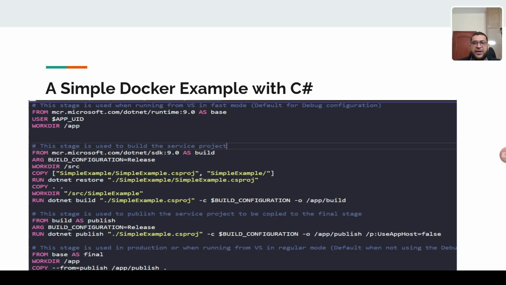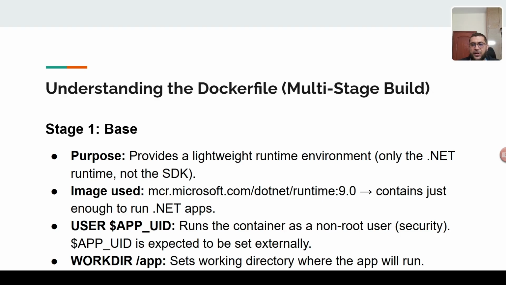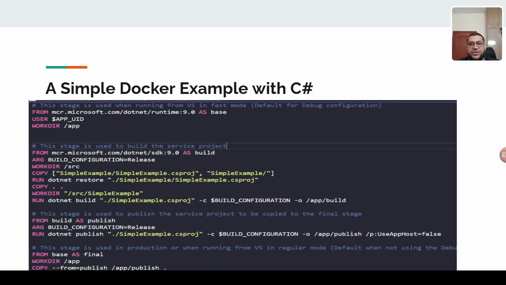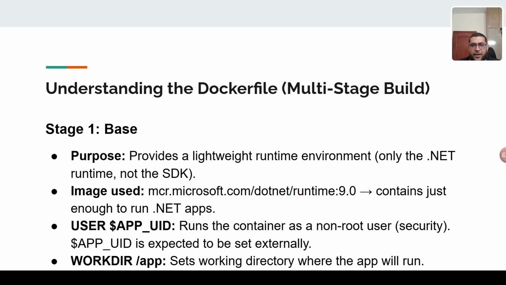So now we will discuss the different stages in detail. This is the multi-stage build. The first stage is the base, which is the runtime. What is the purpose? Provide a lightweight runtime environment, only the .NET runtime, not the SDK. So we separate the .NET runtime from the SDK. So it's a multi-stage build. First is the base. And for image usage, we are using the runtime image, containing just the .NET runtime for the .NET application. And what is the user app UID?